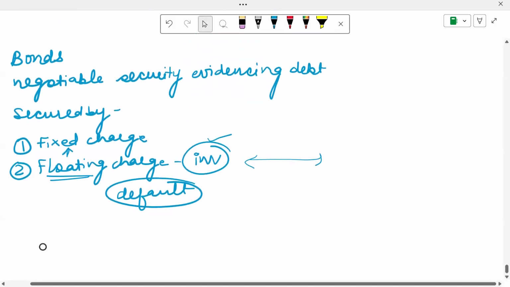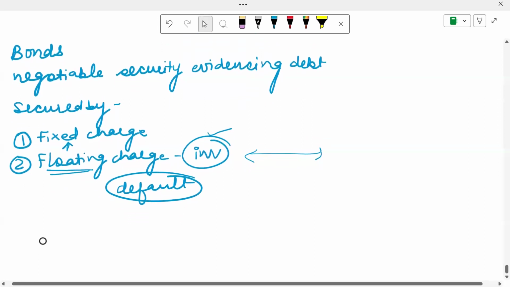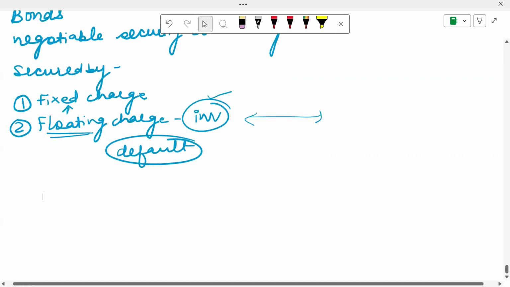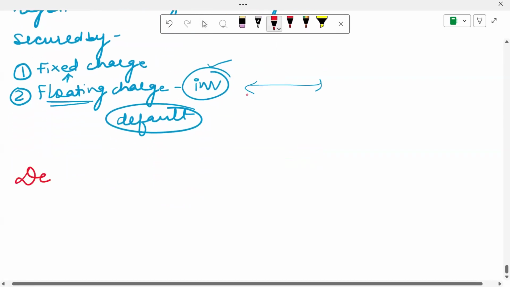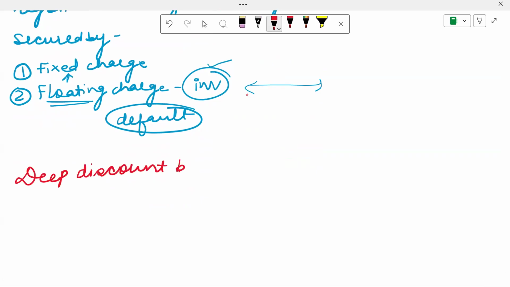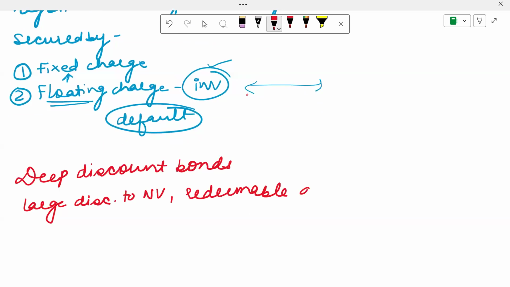So this is what bonds are, and how they are secured. Then the next thing that we're going to talk about is deep discount bonds. Like the name suggests, deep discount bonds are nothing but bonds which are issued at a large discount to the nominal value, and these are redeemable at the nominal value at maturity.